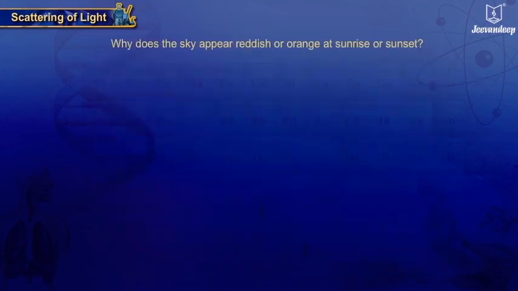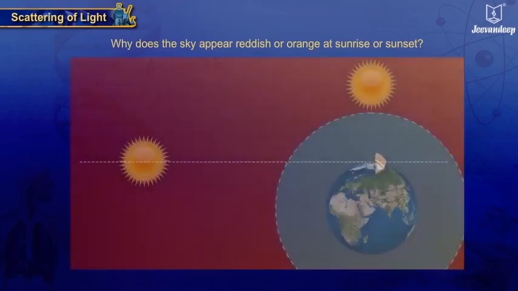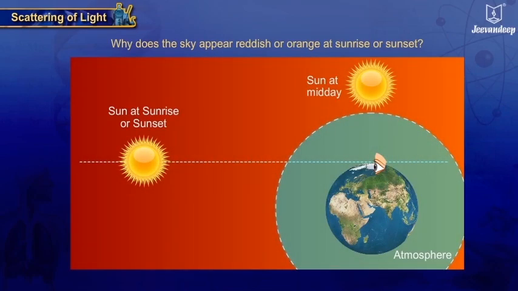Why does the sky appear reddish or orange at sunrise or sunset? At sunset and sunrise, the sun is low on the horizon. So, the sun's rays have to travel a longer distance through the atmosphere to reach your eye, more than 30 times the distance at midday.